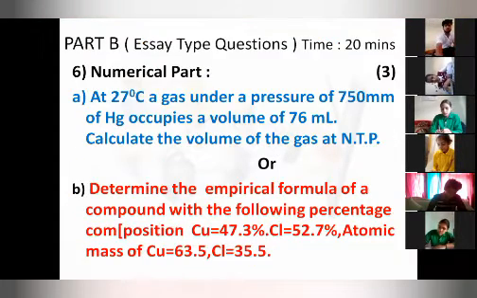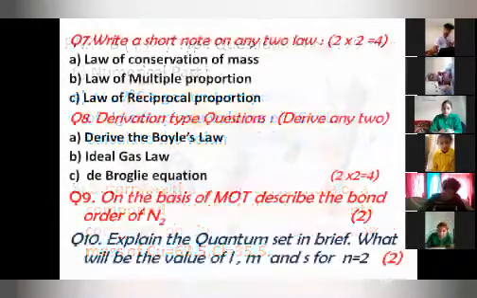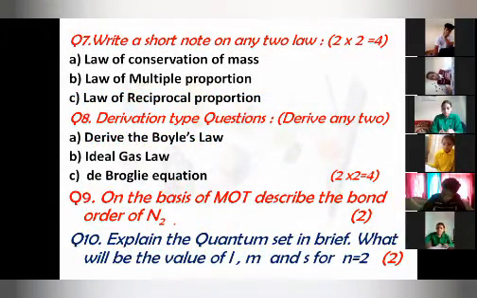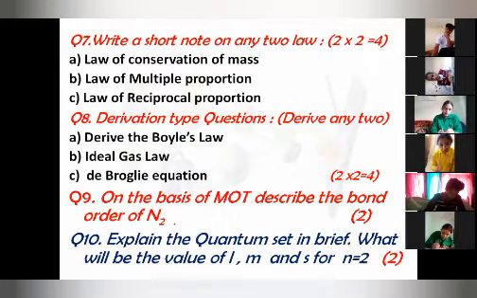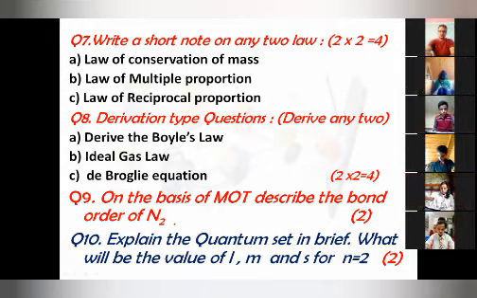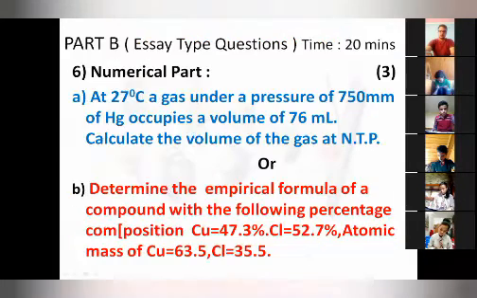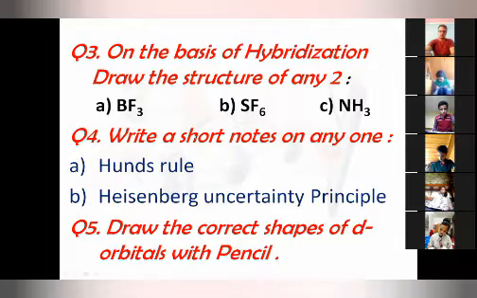Then Part B, numerical. After 2 minutes, those who have done live will send a photograph of their answer sheet to me while staying live. Sir, can you show question number 5? Those who have done can send it on my WhatsApp. This is question number 5: draw the correct shape of d orbital.